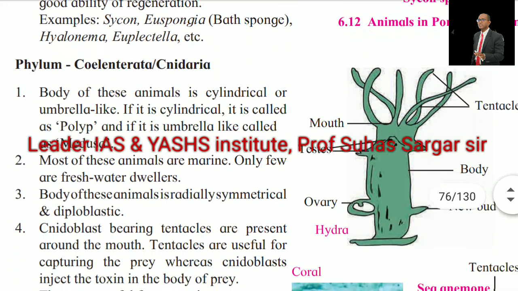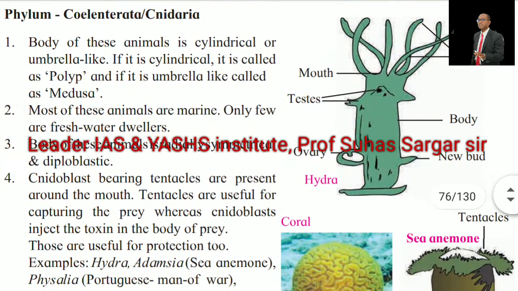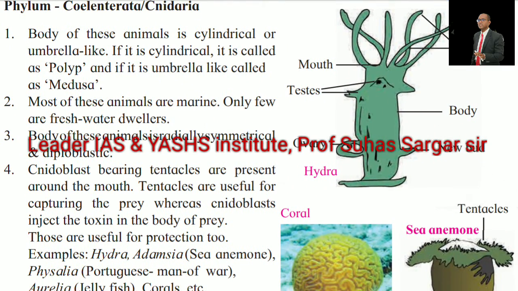Phylum Coelenterata or Cnidaria. Body of these animals is cylindrical or umbrella-like. If it is cylindrical, it is called a polyp, and if it is umbrella-like, called a medusa. Most of these animals are marine. Only few are freshwater dwellers. The body of these animals is radially symmetrical and diploblastic.